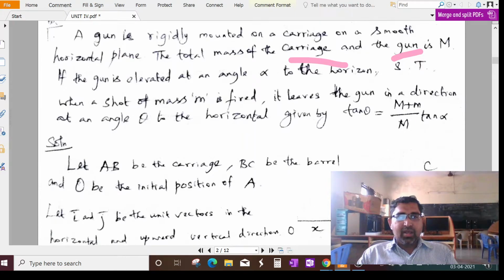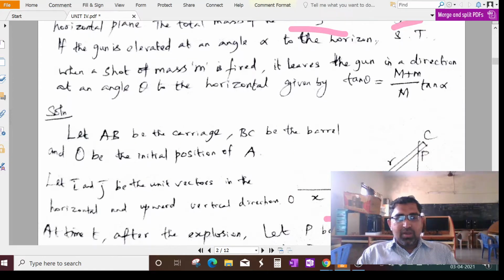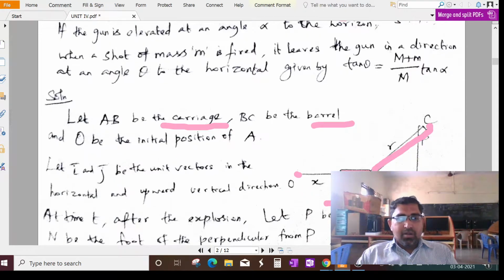Here it is clearly mentioned, this AB is the carriage, this BC is the barrel, and O is the initial position of A. Then i vector and j vector are the unit vectors in the horizontal and upward vertical directions.